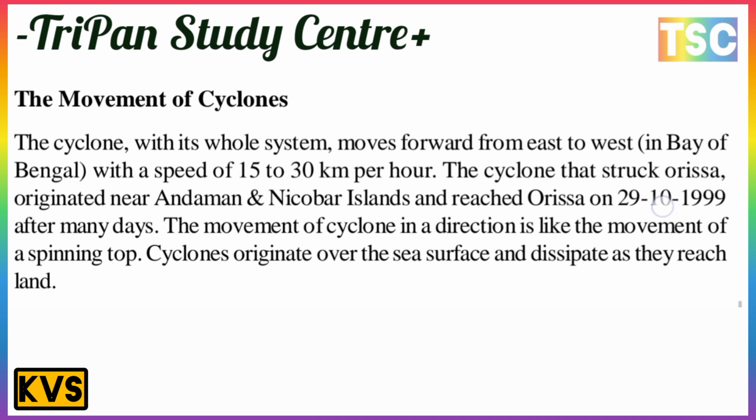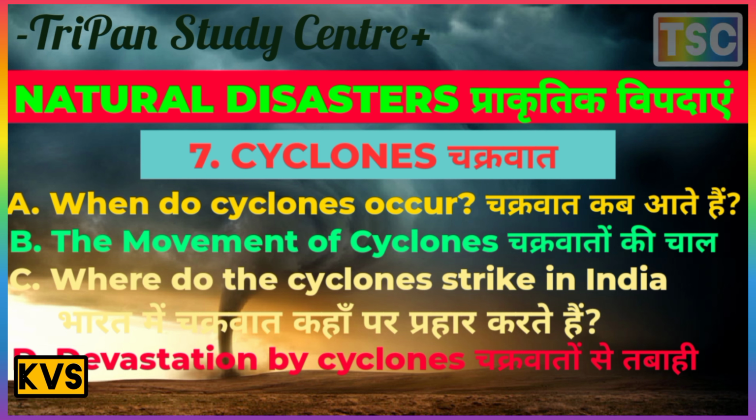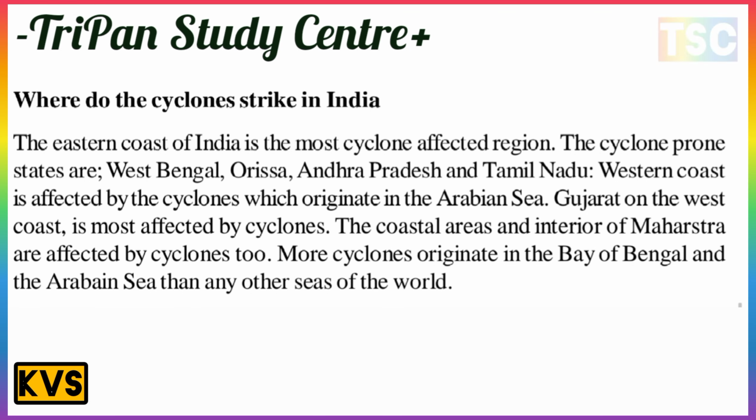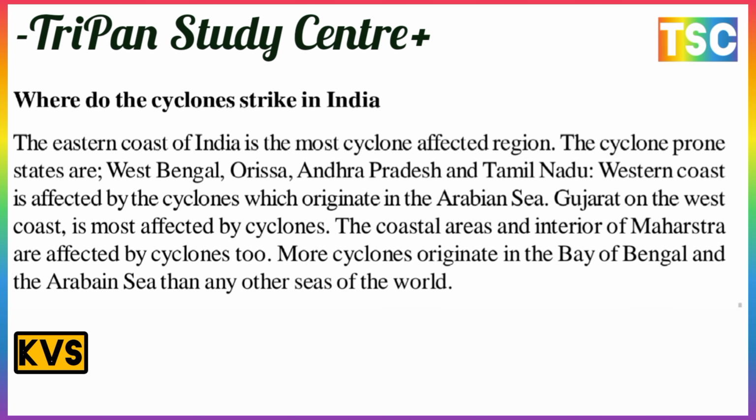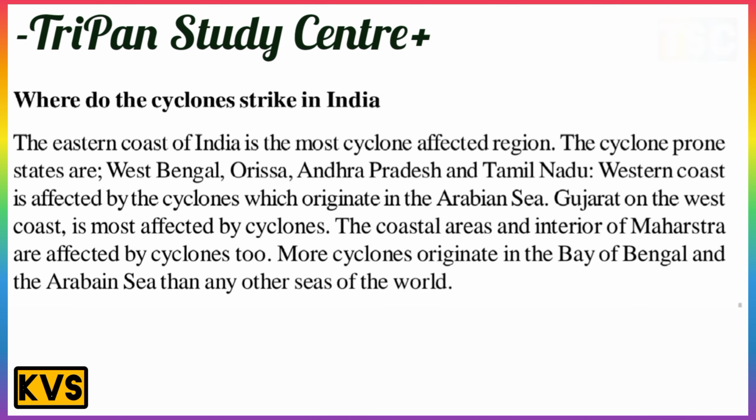And the next point: where do cyclones strike in India? The eastern coast of India is the most cyclone-affected region. The cyclone-prone states are West Bengal, Orissa, Andhra Pradesh and Tamil Nadu, and the western coast is affected by cyclones which originate in the Arabian Sea. Gujarat on the western coast is most affected by cyclones. The coastal area and interior of Maharashtra are affected by cyclones too.